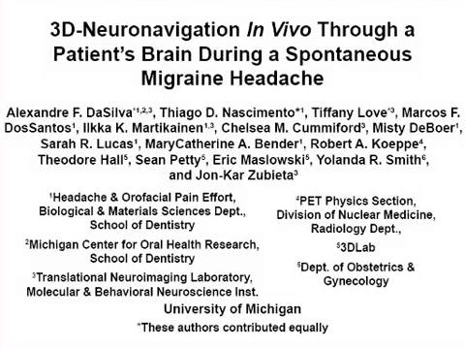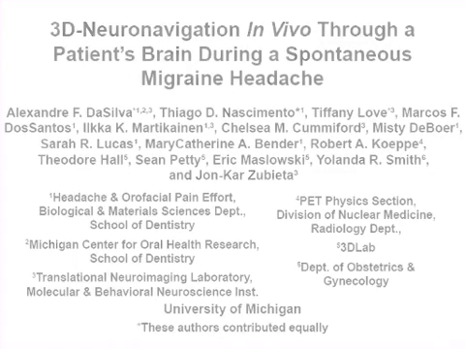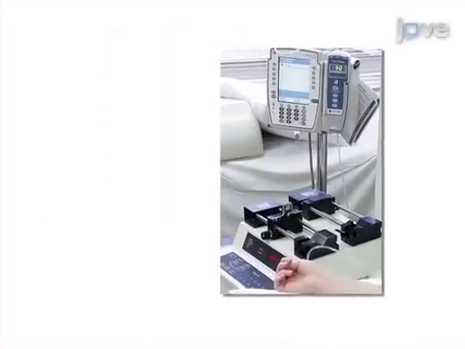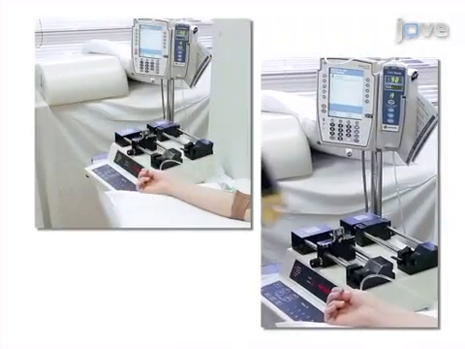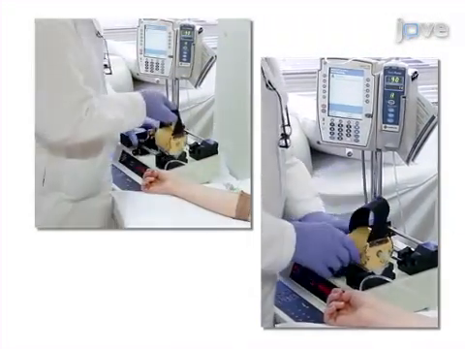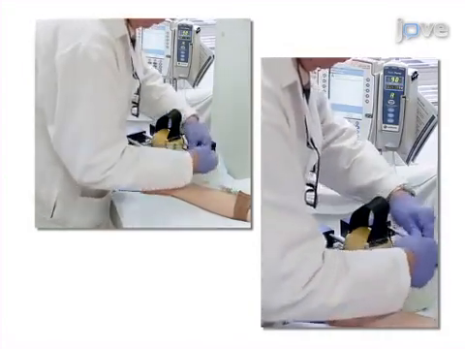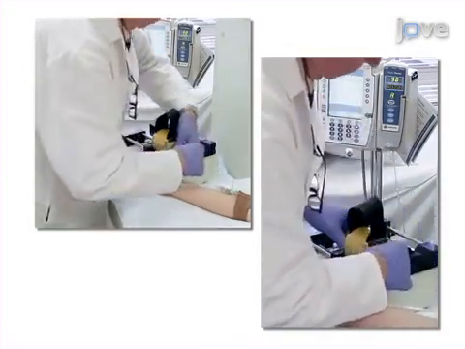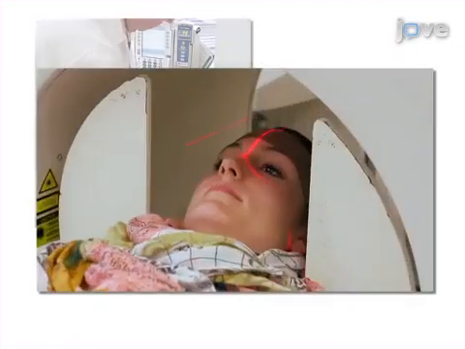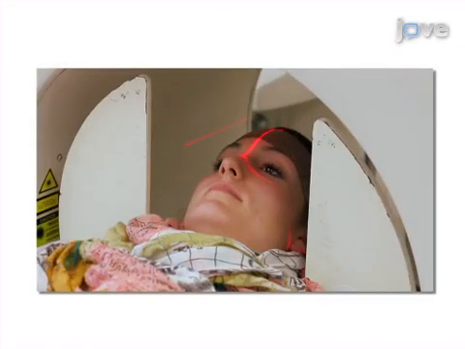The overall goal of this procedure is to investigate, using a novel 3D-Neuronavigation approach, the endogenous mu-opioid transmission in the brain during a spontaneous migraine headache attack in vivo. This is accomplished by first scanning a migraine patient in a typical headache and non-headache phase using positron emission tomography with the selective radiotracer carbon-11 carfentanil, which allows us to measure mu-opioid receptor availability in the brain.